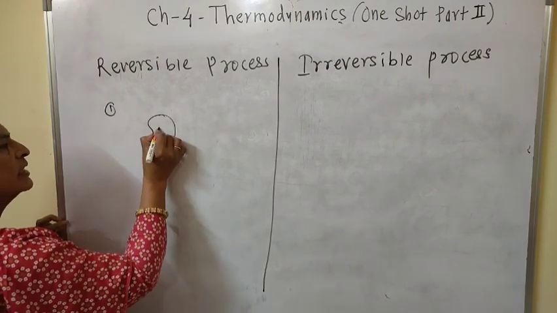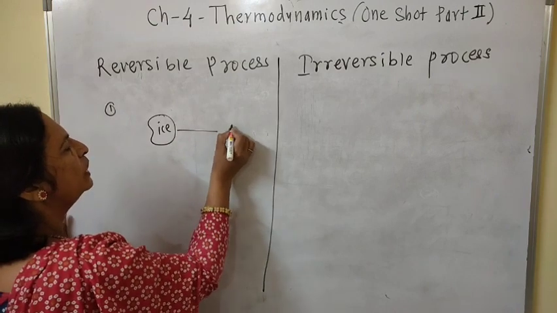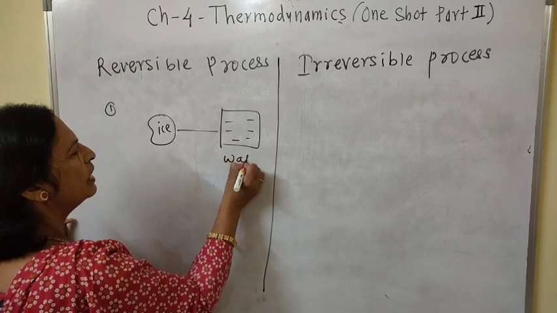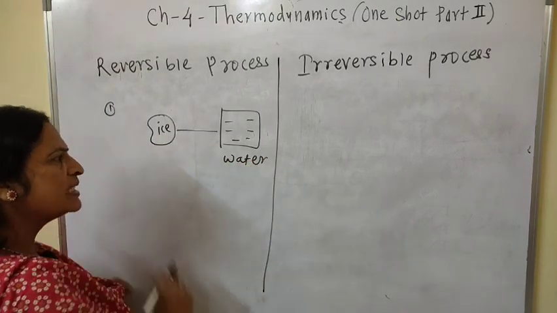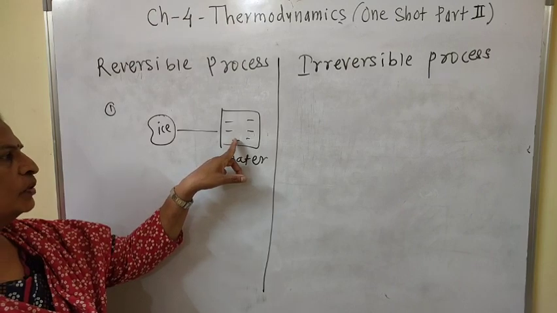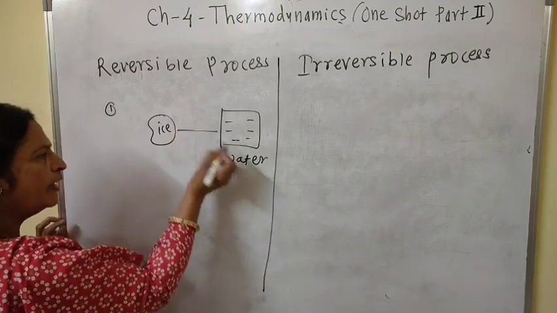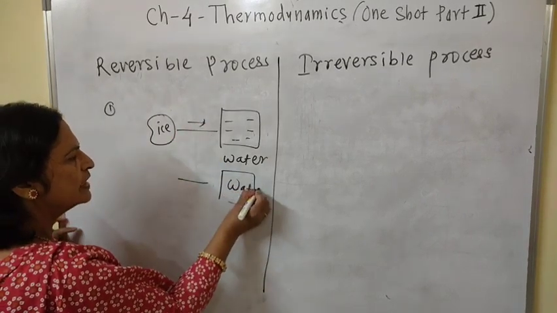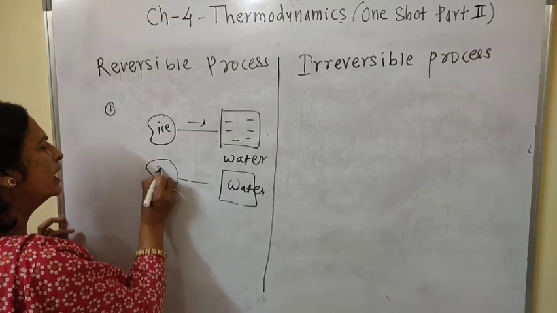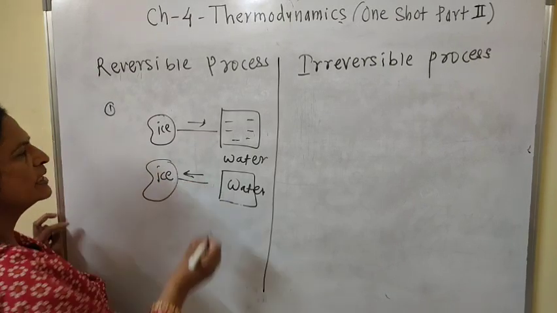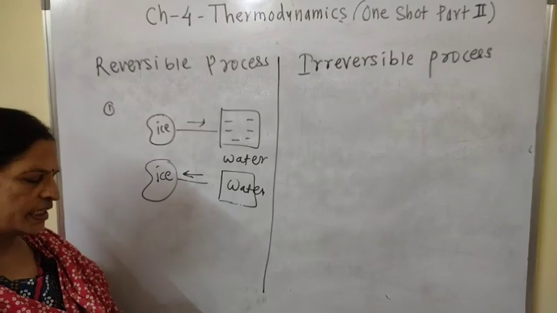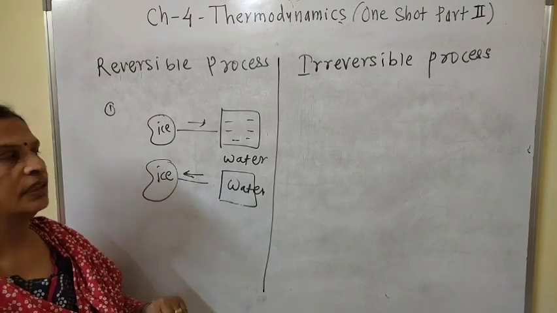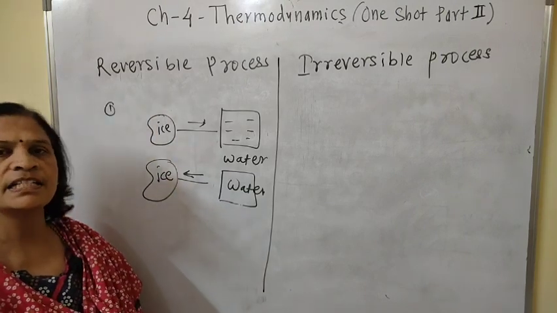Suppose ice is there. This is the ice, and it melts into water. This is the water. Ice gets converted into water, and when water freezes, it can again form into ice. This means if we reverse the direction of the process, then the initial state of the system can be restored, and that process is called a reversible process.